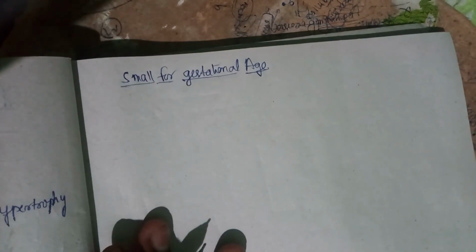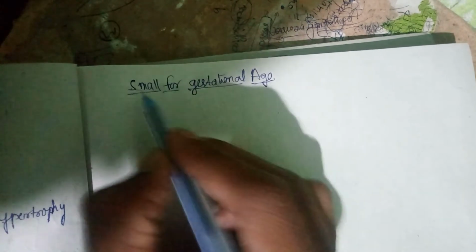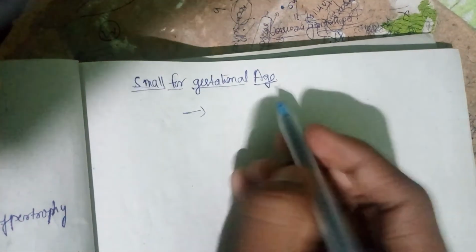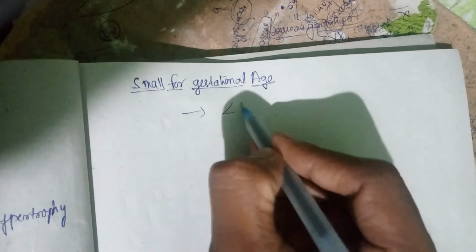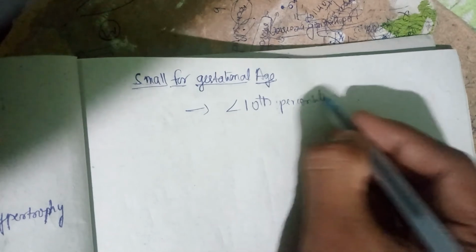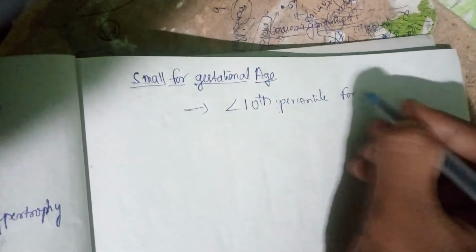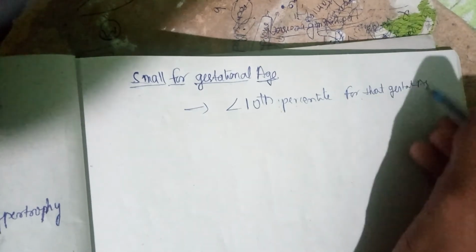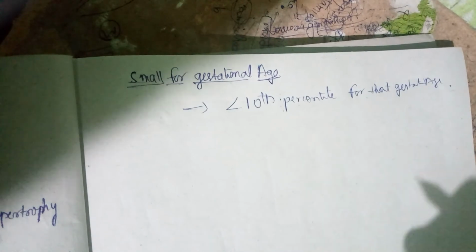Let's discuss small for gestation age. In the last lecture, I told you what small means and we discussed the definition of small for gestation age. Let's repeat the same. Small for gestation age means the weight of the baby is less than 10th percentile for that gestation age. Then we say the baby is a small for gestation age baby.